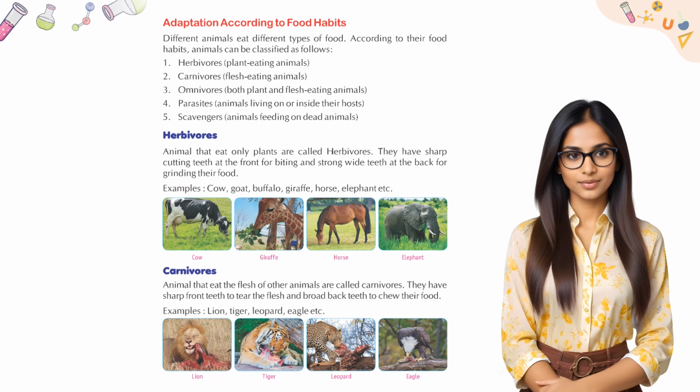Carnivores. Animals that eat the flesh of other animals are called carnivores. They have sharp front teeth to tear the flesh and broad back teeth to chew their food. Examples: lion, tiger, leopard, eagle, etc.